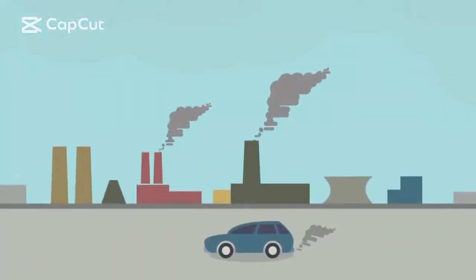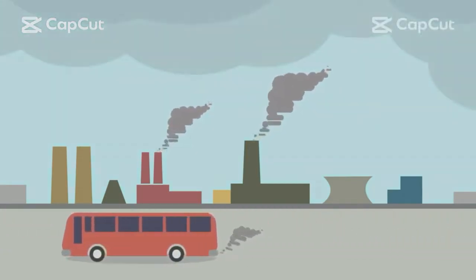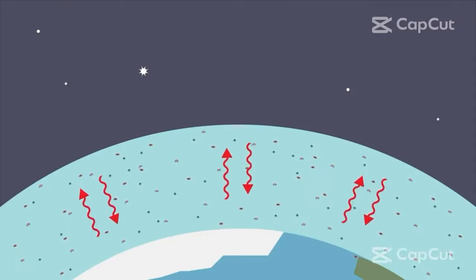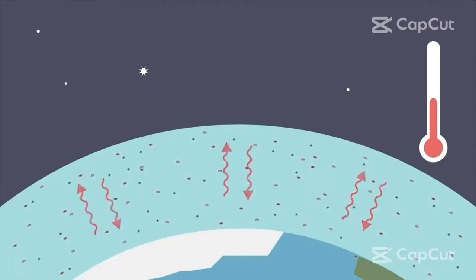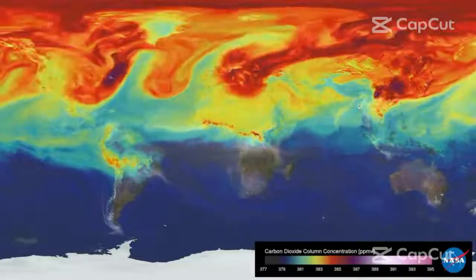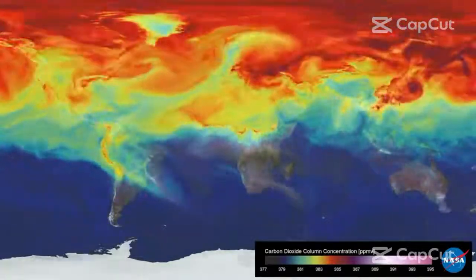For example, burning fossil fuels like coal and oil releases more carbon dioxide into the atmosphere. These extra greenhouse gases can cause the atmosphere to trap more and more heat, leading to a warmer Earth. NASA satellites show increases in the amount of carbon dioxide and other greenhouse gases.